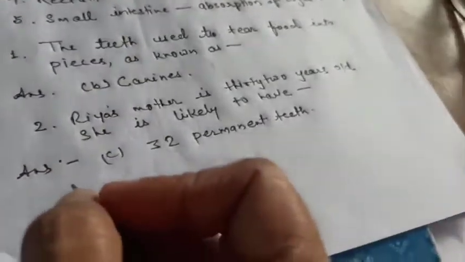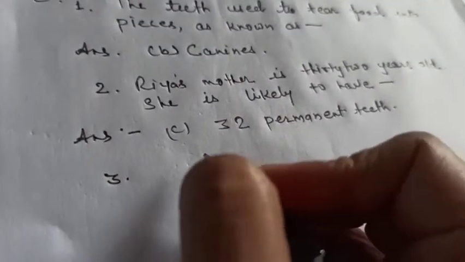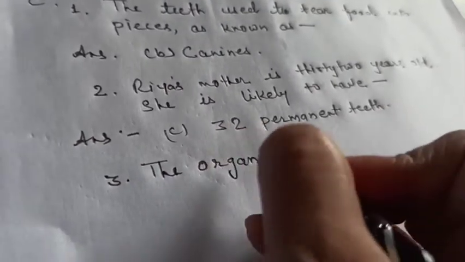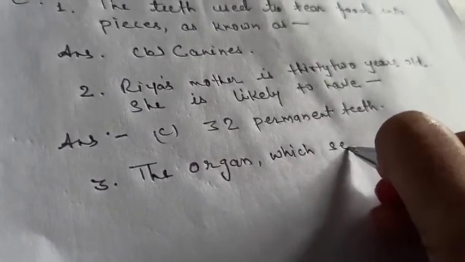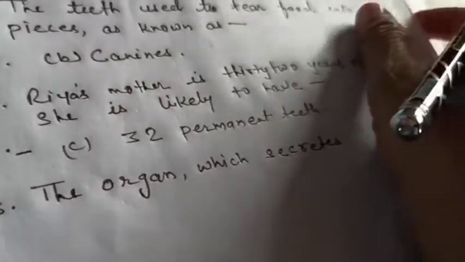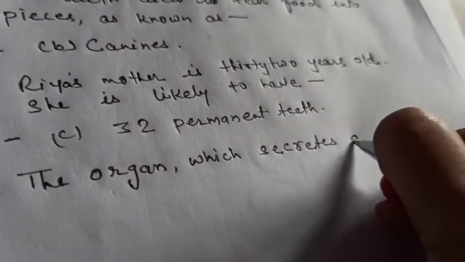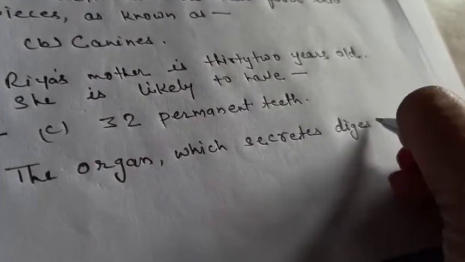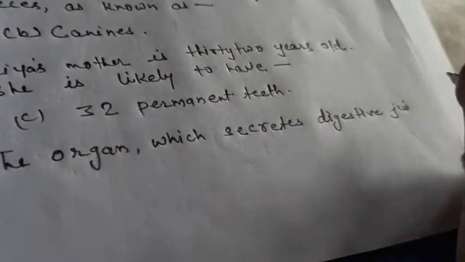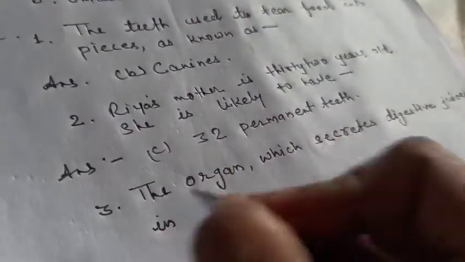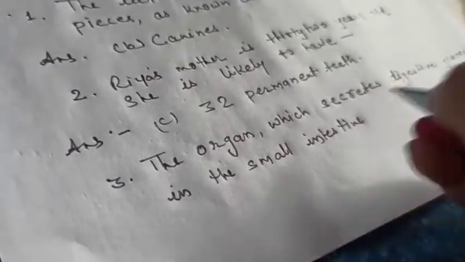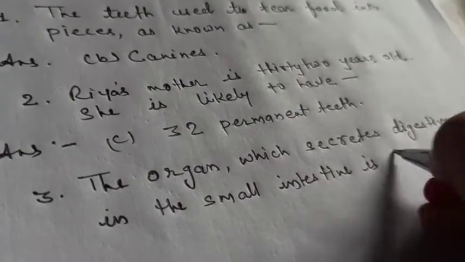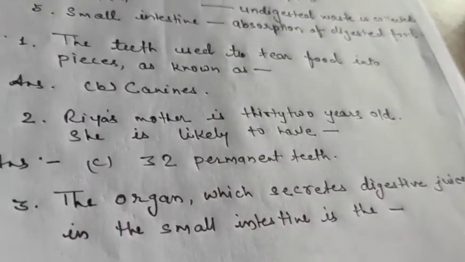Now comes the next question. The organ which secretes digestive juices in the small intestine is the, and the options are: which organ secretes digestive juices in the small intestine?